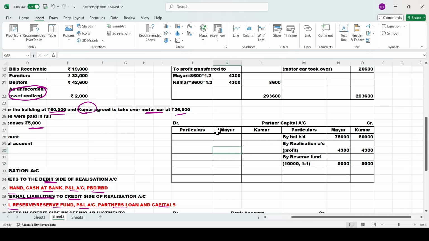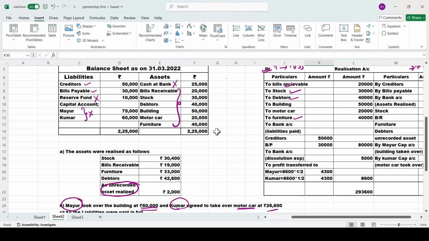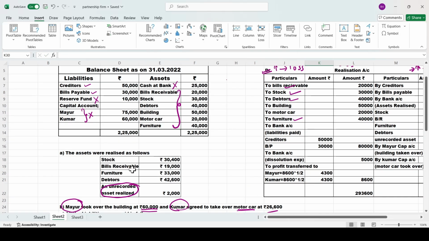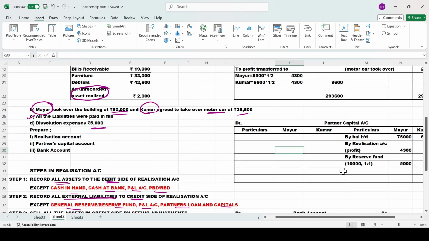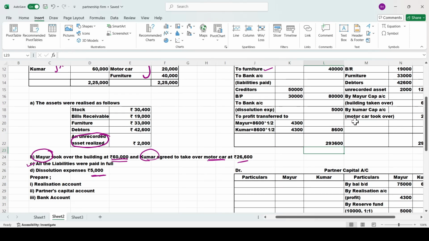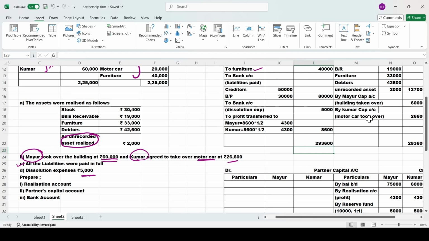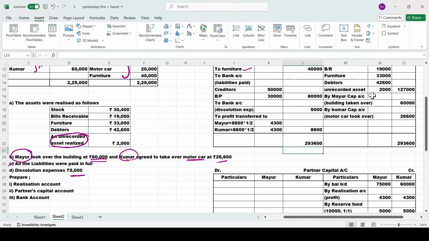And now, you check any P&L account is given. Any P&L account in any side it is given. No, it is not given. So, we will move on to next one. Now, you check whether any of the partner took over any of the asset. See, Mayur taken over building, Kumar taken over motor car. Two partners have taken over two asset. This is which side you have recorded? Credit side. So, it will come to debit side. Record it here to realization account.